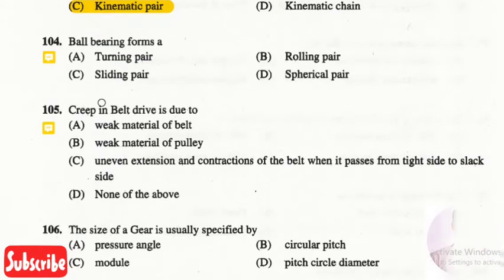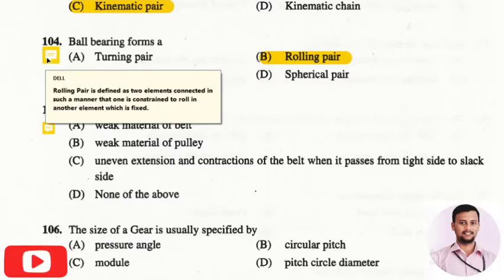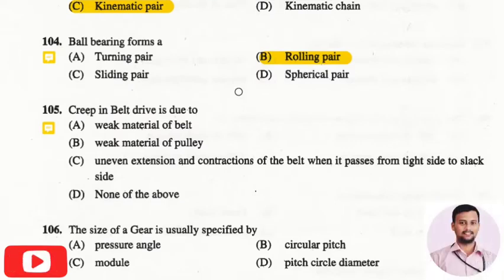The next question is, the ball bearing forms. The right answer is option 2, that is rolling pair. So ball bearing forms a rolling pair. The rolling pair is defined as two elements connected in such a manner that one is constrained to a roller in another element which is fixed. Okay, so in two elements, one will be rolling whereas the other one will be fixed. So that is a rolling pair.